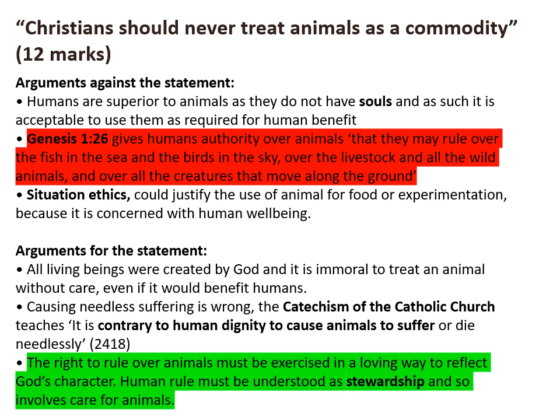So having stated the view that I disagree with and an argument for it, I now need to show why I consider that not to be a strong argument. And so I'm going to bring in this idea of stewardship and argue that Lynn White and others are wrong to think of the image of God and ruling over animals as an excuse for mistreating God's creatures.